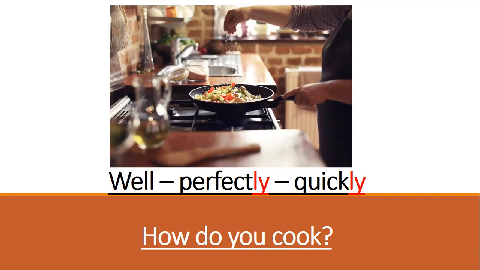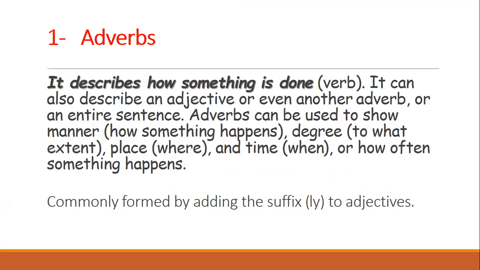In the second one, perfectly. She's a perfect chef. She cooks perfectly. So from the previous pictures, you can figure out that the adverb is used to describe how something is done, to describe the verb. And it can also describe an adjective or even another adverb or an entire sentence. Adverbs can be used to show manner, degree, or to what extent, place, and time, or how often something happens.